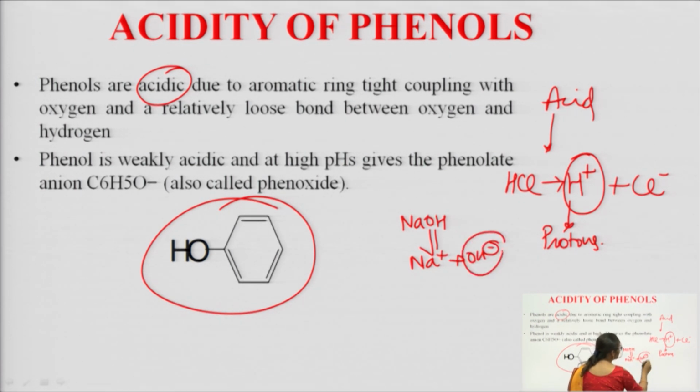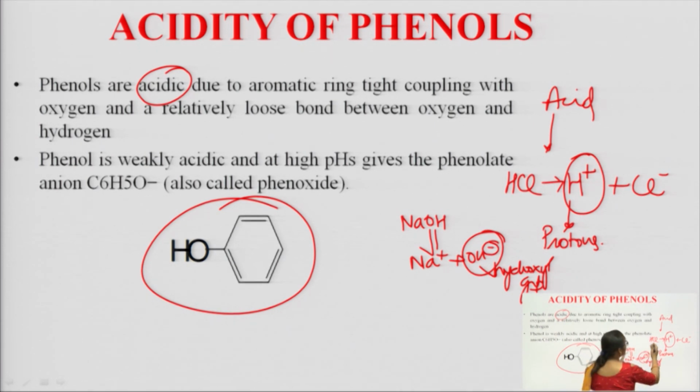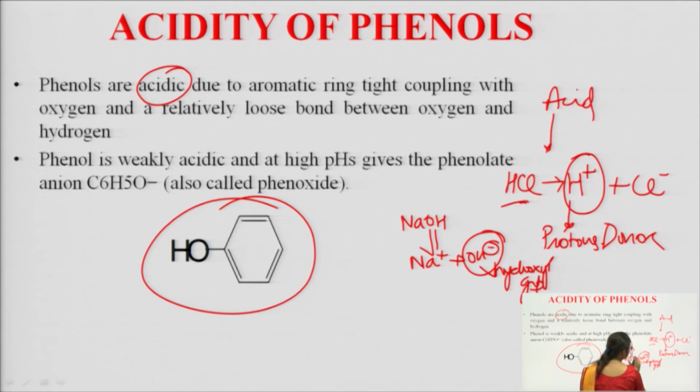This OH minus is the hydroxyl group. So you can see the distinction: acids dissociate to give protons, so they are proton donors, and bases give the hydroxyl group, so they are hydroxyl group donors.